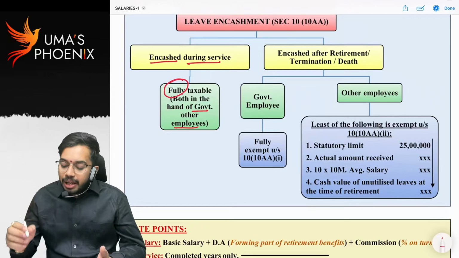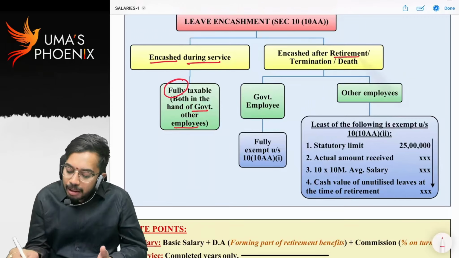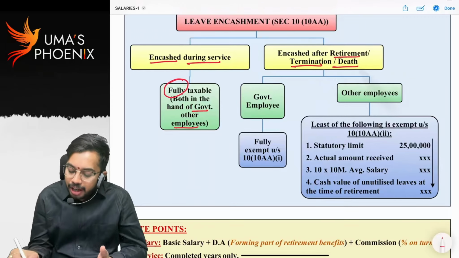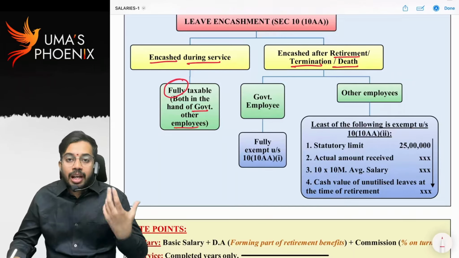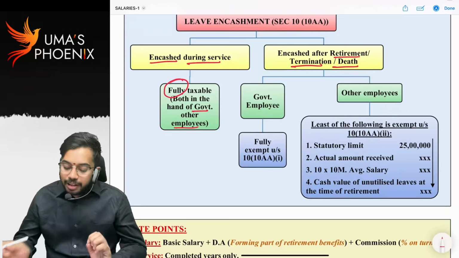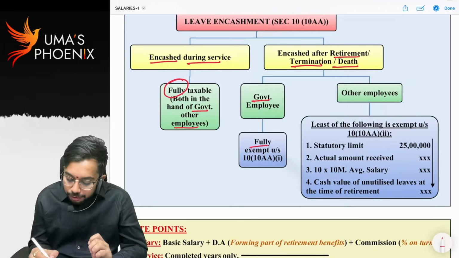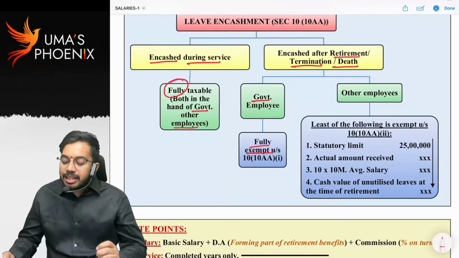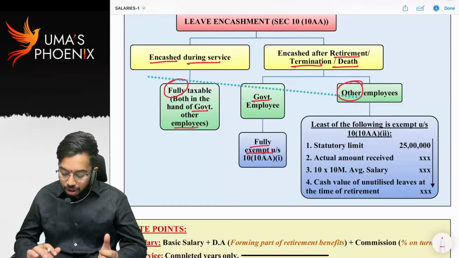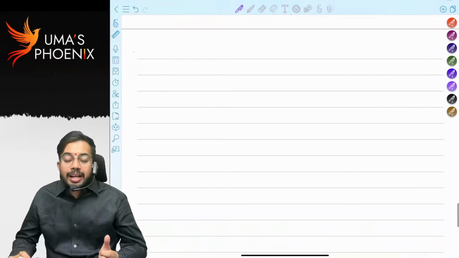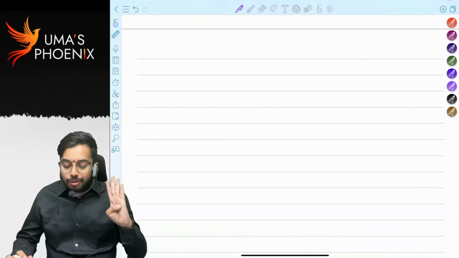Leave encashment after retirement or termination or death. That means if leave encashment is received after death or termination or retirement, then if it is received by a government employee, it is fully exempt. If it is received by other employees, meaning private employees or non-government employees, then exemption will be calculated in 4 steps.